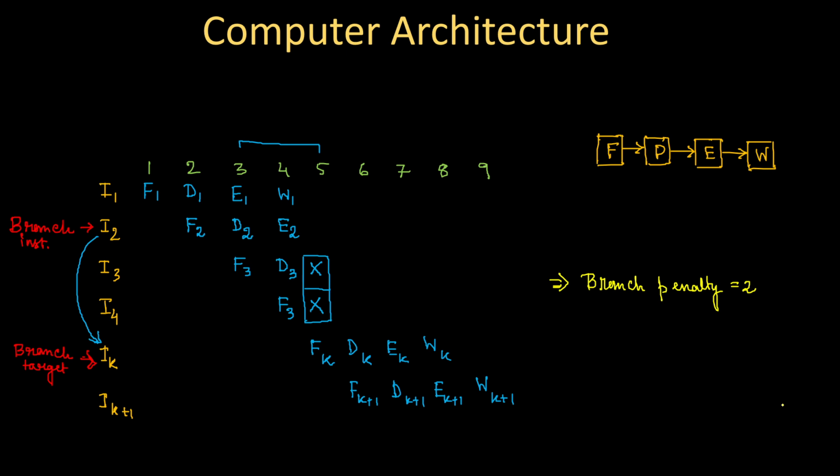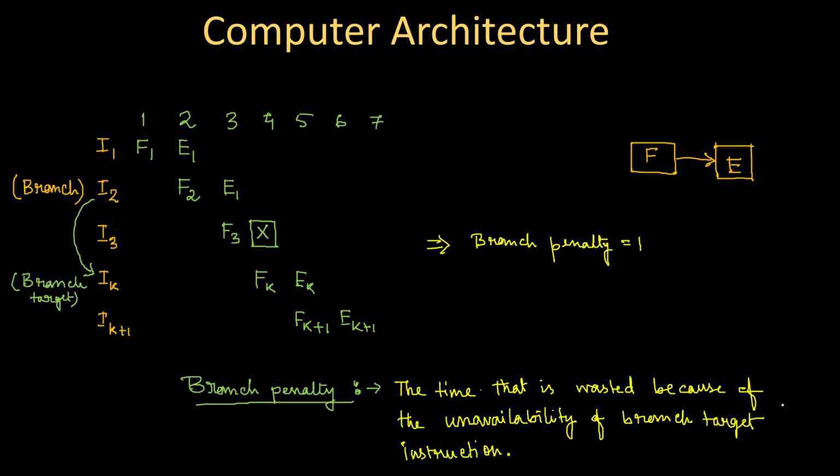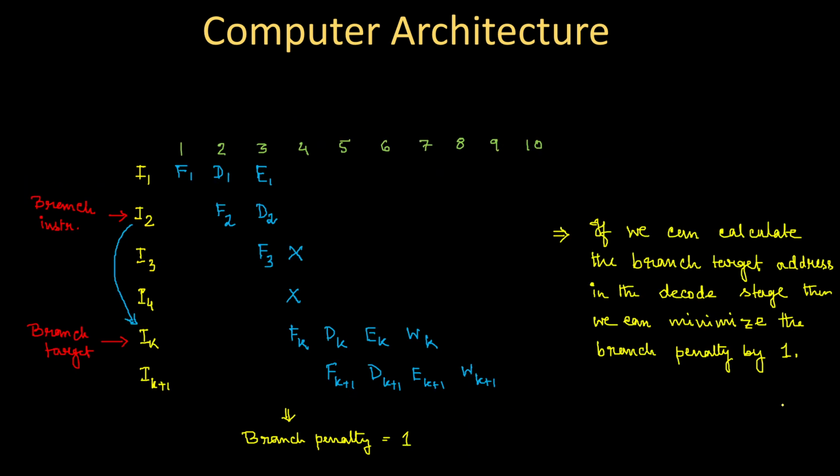So as the length of the pipeline, the number of stages, increases, naturally the branch penalty will increase. That means only calculating the branch target address within the decode stage cannot be a permanent solution for this scenario. So we have to find some alternatives over here, right? And that alternative is what we call instruction queue and prefetching.